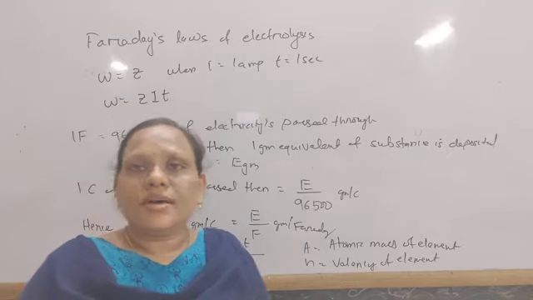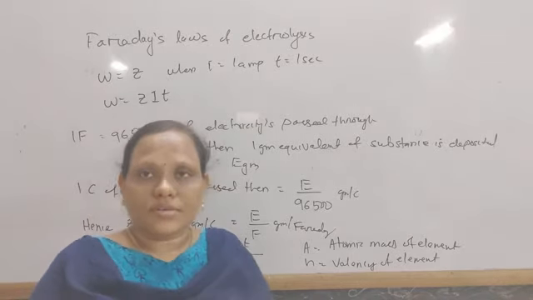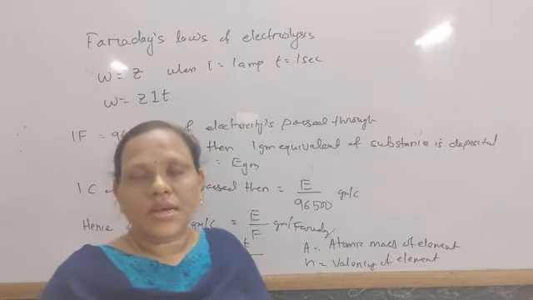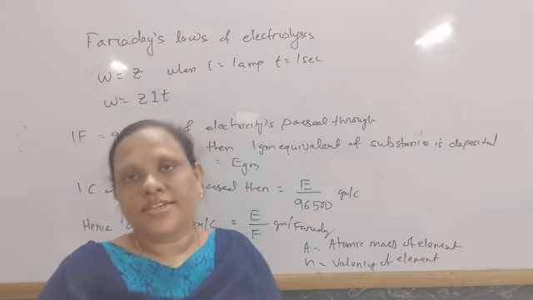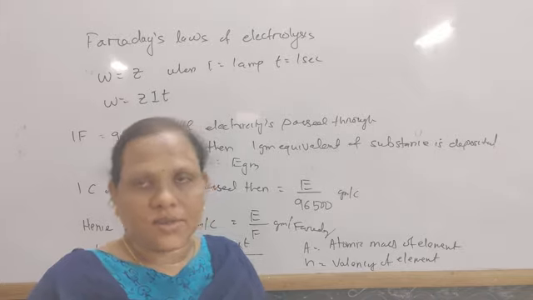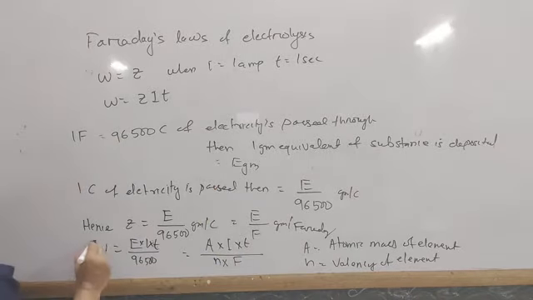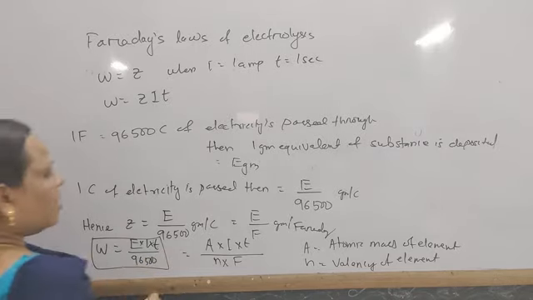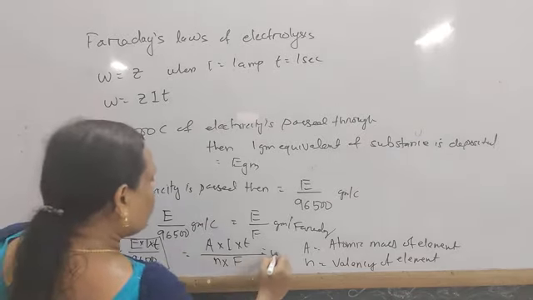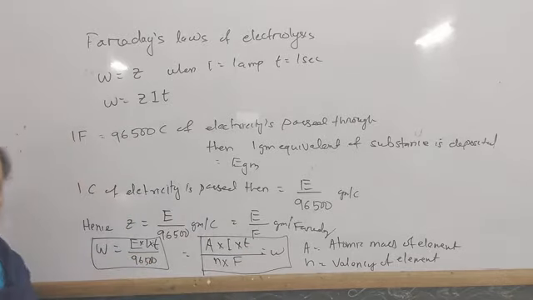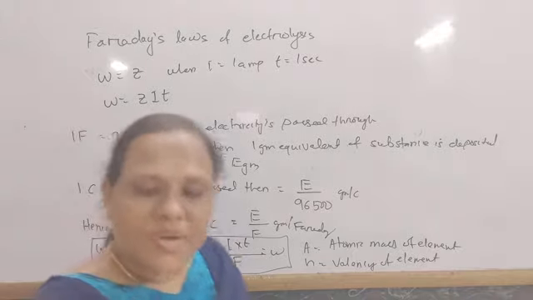The amount of substance deposited at the electrode is directly proportional to the quantity of electricity passed through the electrolytic solution. In this way, we derive the equation W equals EIT by 96,500 coulomb, or W equals AIT by N into F. So this is Faraday's first law.